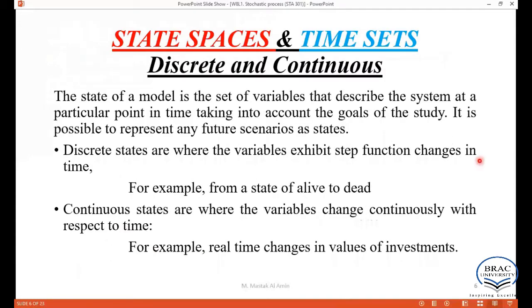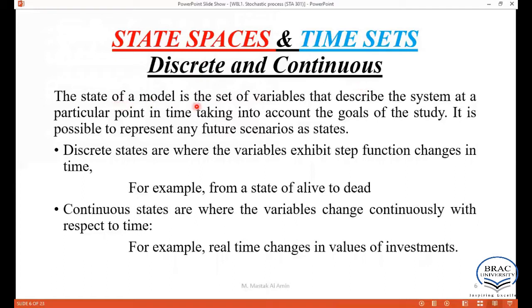Now more about stochastic state spaces and time sets. As we discussed earlier, state space can be discrete or continuous. Also, the time sets are discrete as well as continuous.